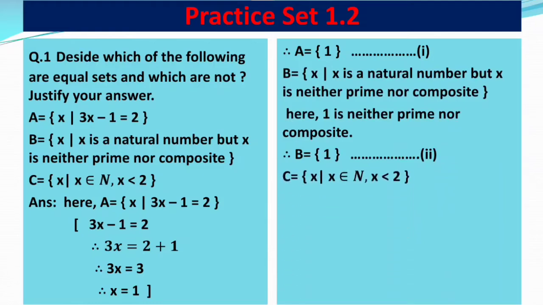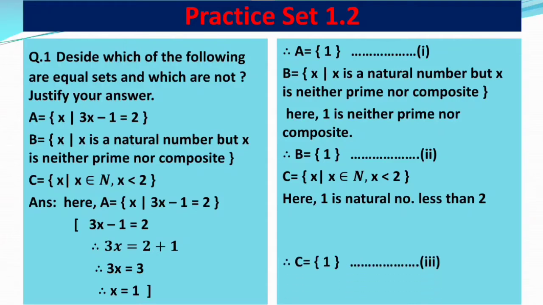Now the third set is C = {x | x belongs to natural numbers, that is capital N, and x is less than 2}. Means here you have to find the natural number but it should be less than 2. We know the natural numbers are 1, 2, 3, 4 and so on, but here we have to find the natural number which is less than 2. And that is 1. Yes, 1 is the natural number which is less than 2. Therefore we write down set C as C = {1}. This is called statement number 3.